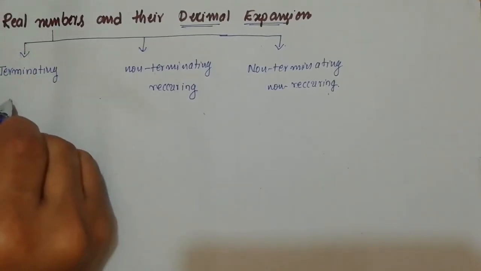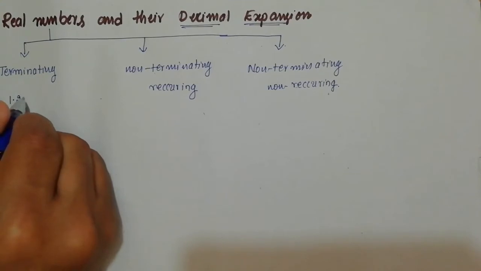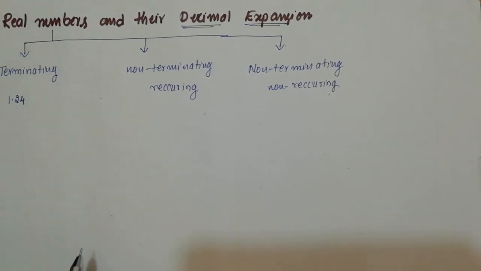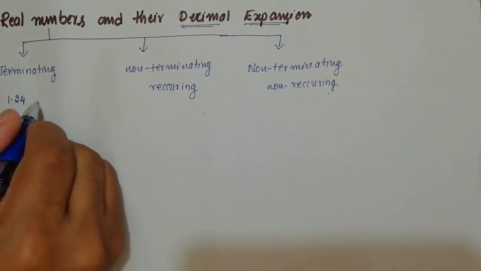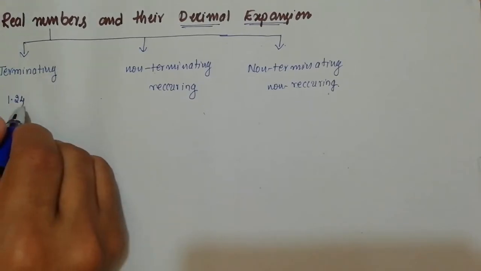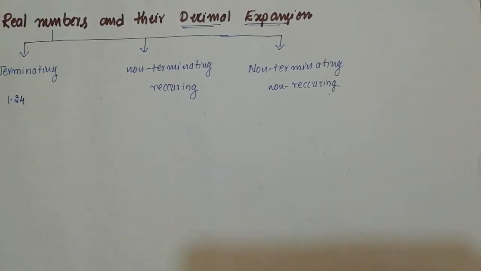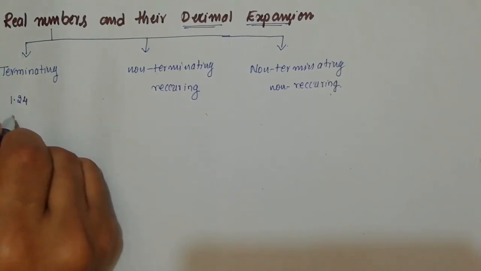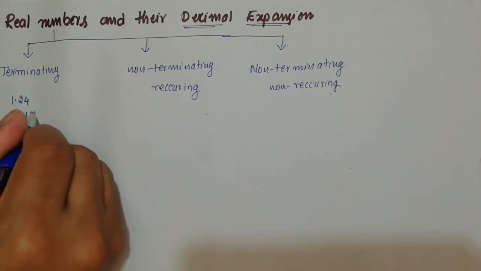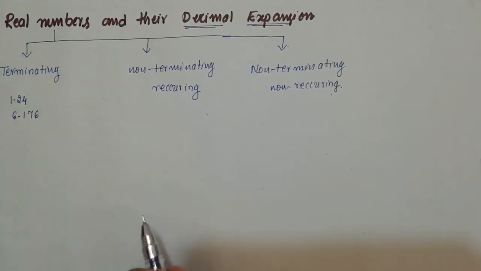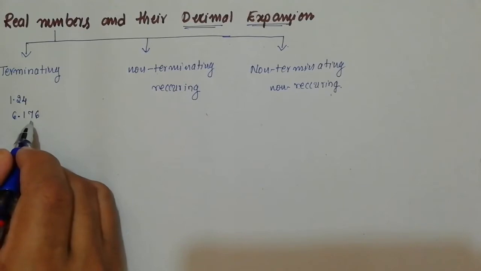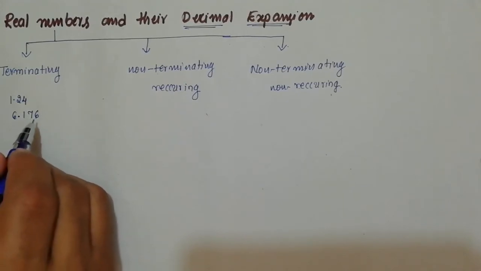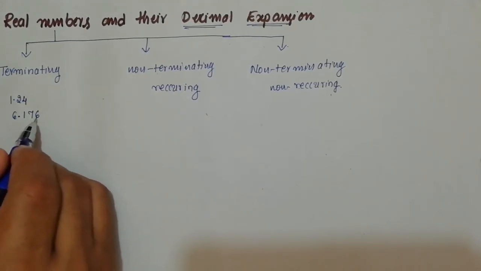Terminating means if you get the number like this, decimal expansion 1.24, just like this. Okay, so there will be no digit after 4. I have written no dots after 4 actually. So this type of decimal expansion is terminating. In the same sense, 6.176. Whatever may be the number of digits after the decimal point, it should be terminating. Okay, there should be the last digit.